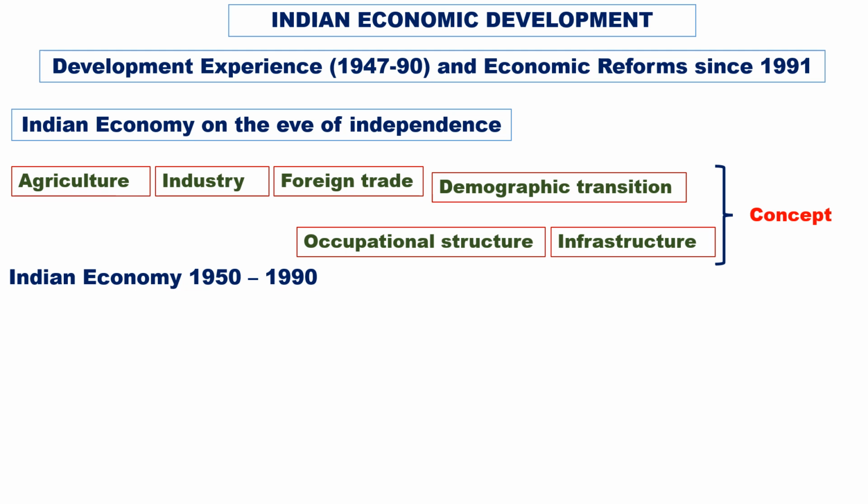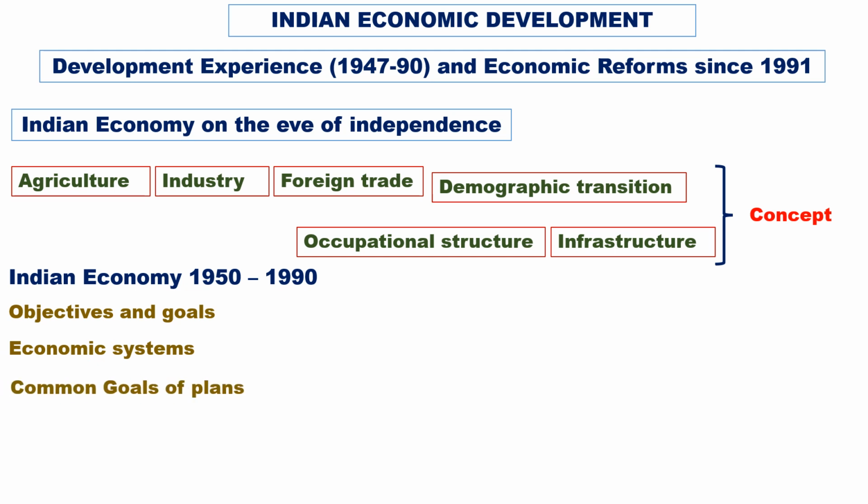Indian economy 1950 to 1990: its objectives and goals. Its objectives are growth, modernization, self-reliance and equity. Economic systems: socialism, capitalism and mixed economy. Common goals to plan. The plans are to attain sustainability. Green revolution, attaining marketable surplus. Reformation in agriculture: agricultural reformation is needed institutionally and technically.